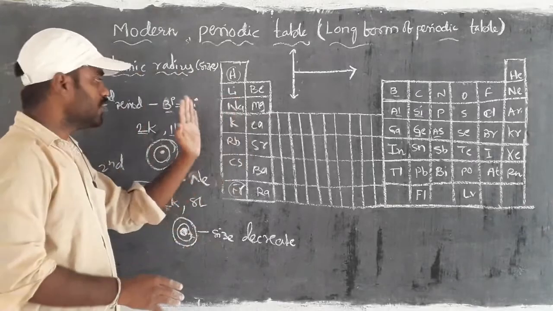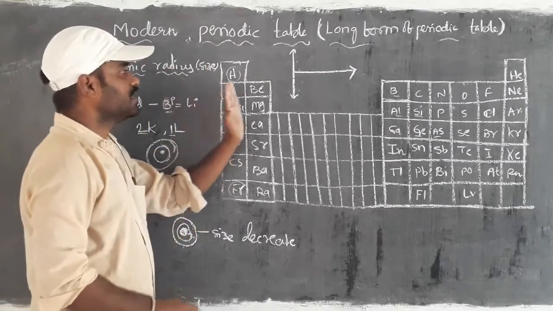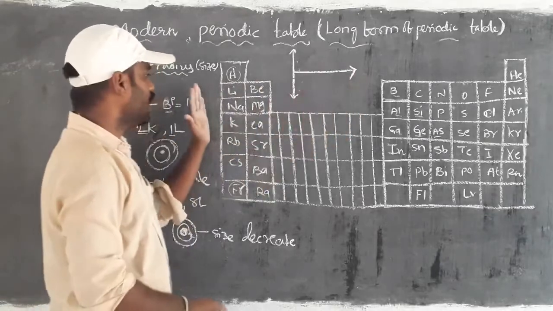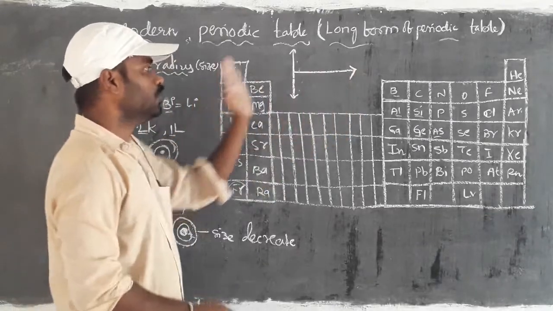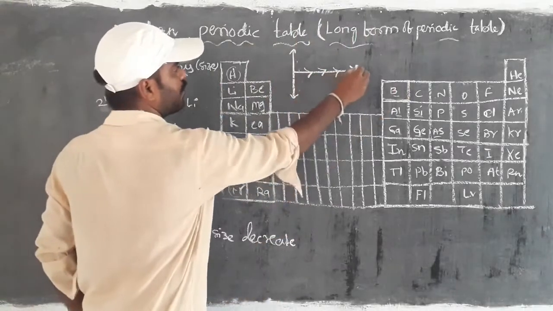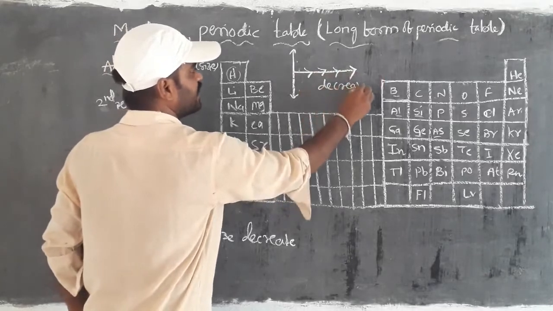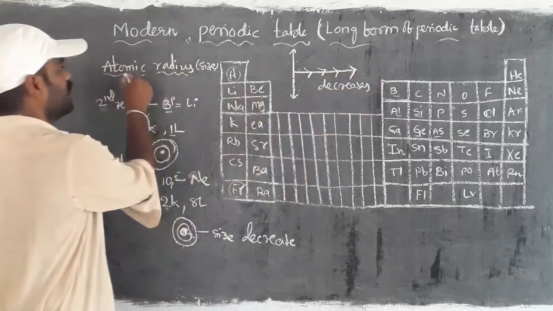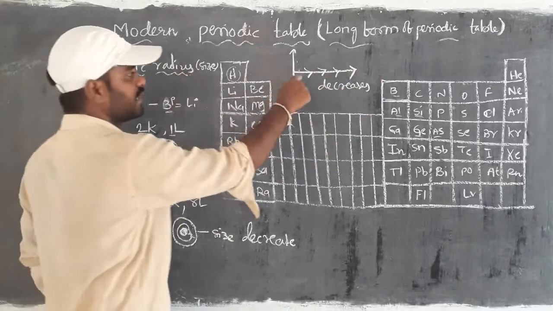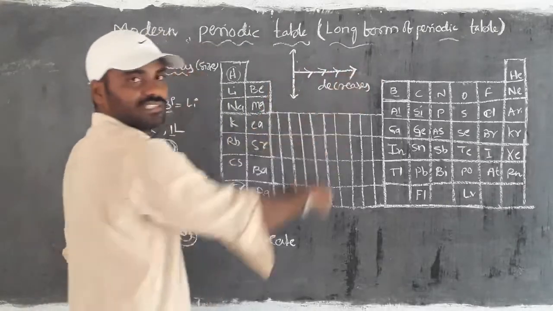So in the periods, whatever the period, the atomic size is slowly decreased on moving from left to right. So the same thing I have written here. This indicates that in periods it decreases. What decreases? Atomic radius. Where does it decrease? In periods. How? From left to right. Have you got the clarity?